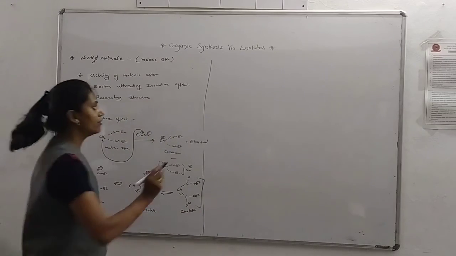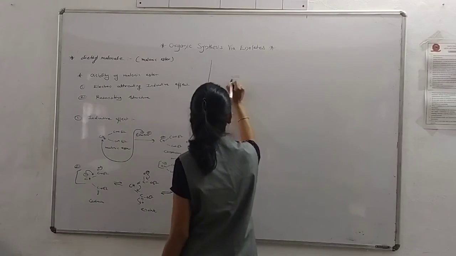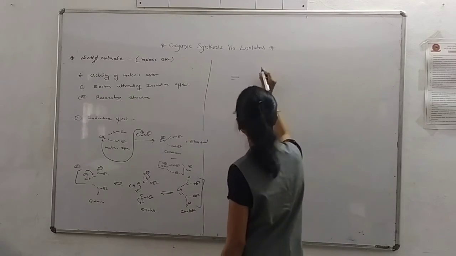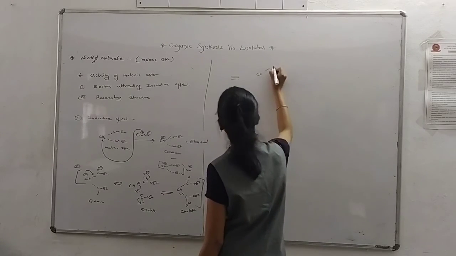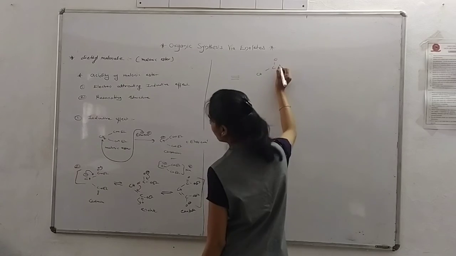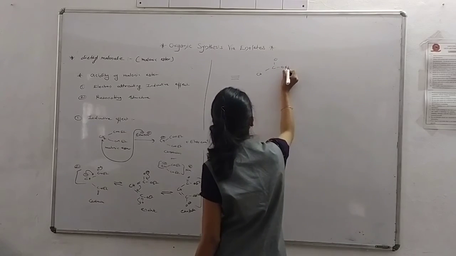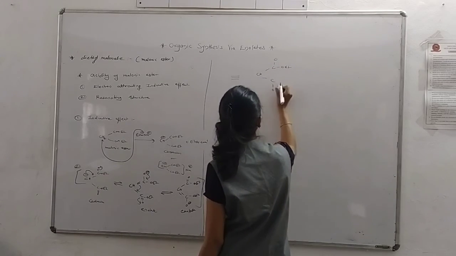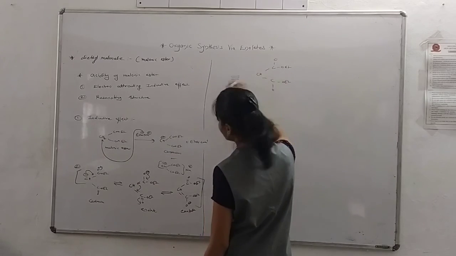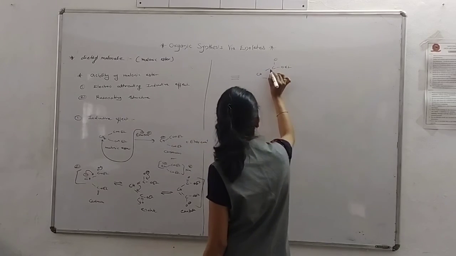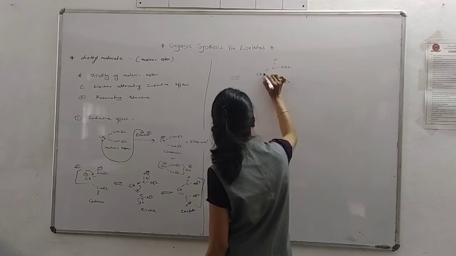From these three we can draw a hybrid resonating structure, in which the pi bond is shifted in between.